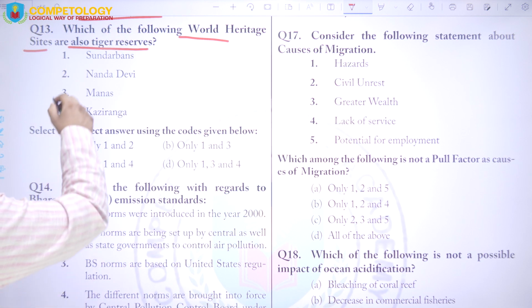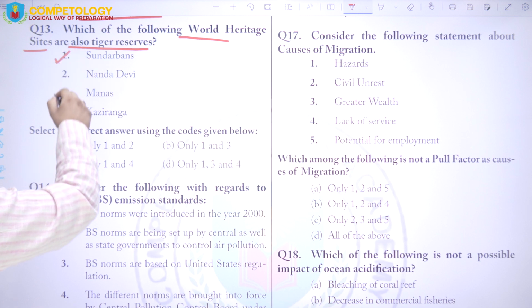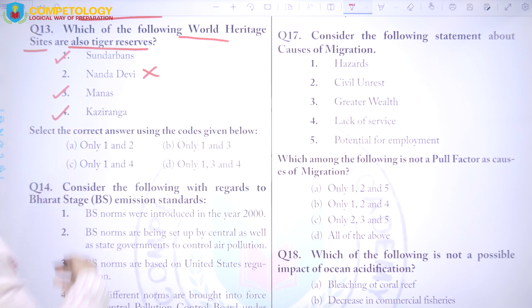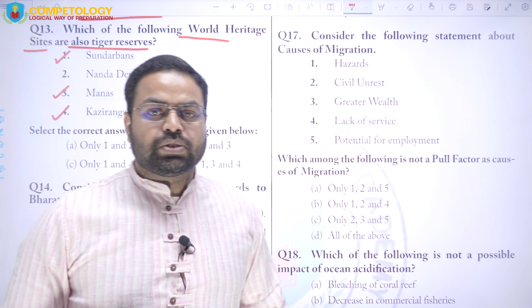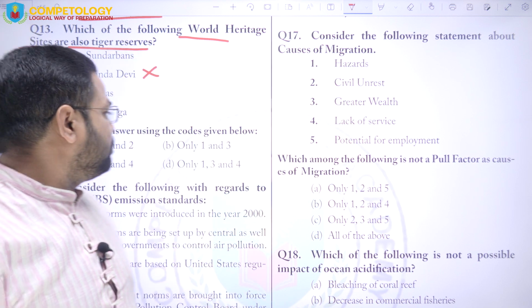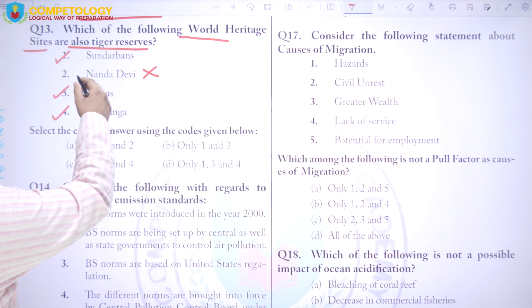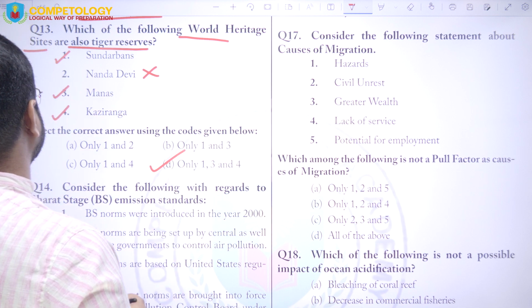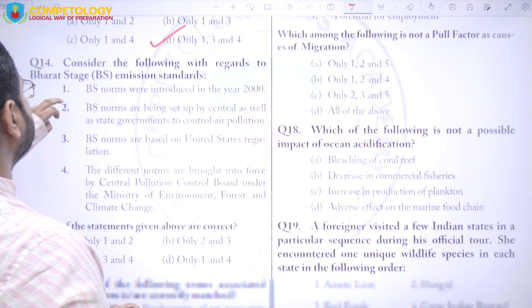So here the answer is Sundarbans, thereafter Manas and Kaziranga. In Nanda Devi, tigers are not found. So the answer will be 1, 3 and 4. So D will be the answer for question number 30.